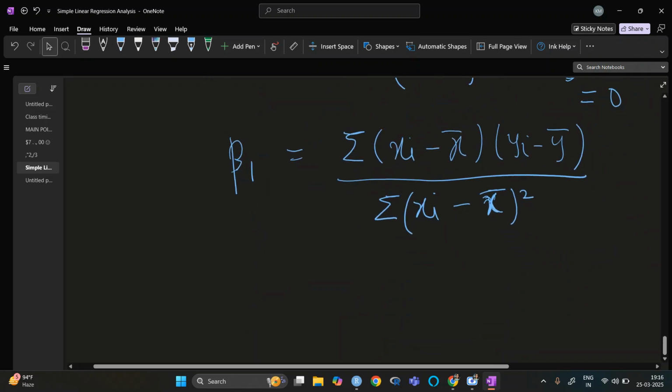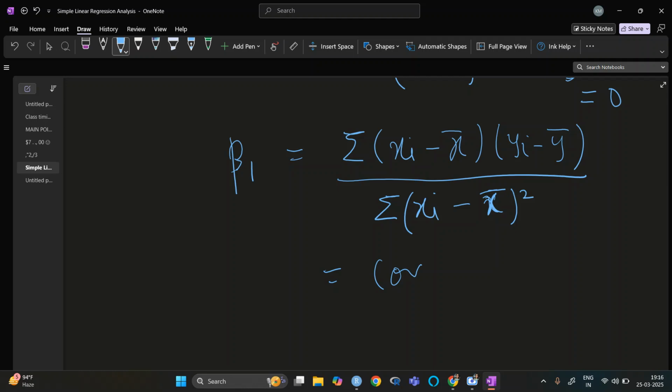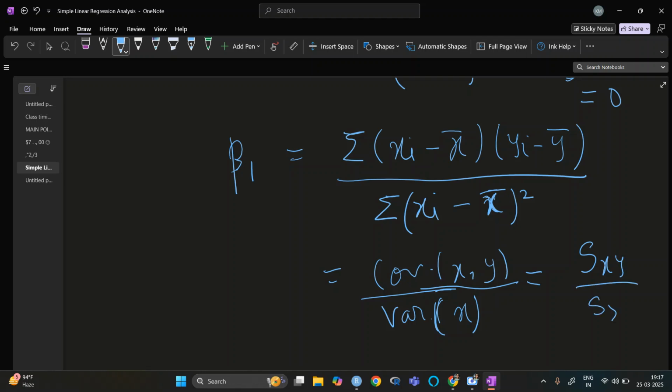So now this one is summation xi minus x bar and yi minus y bar. This one is covariance, and the below one is variance. So covariance of x comma y divided by variance of x. So this can be written as s of xy divided by s of xx. So this is beta 1.